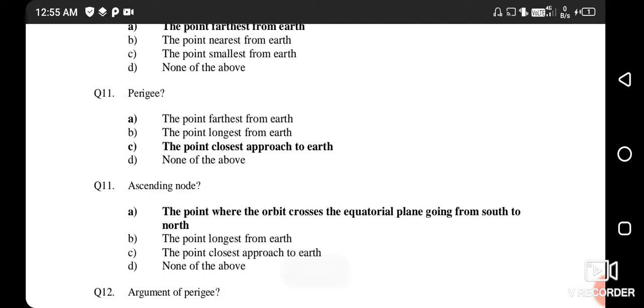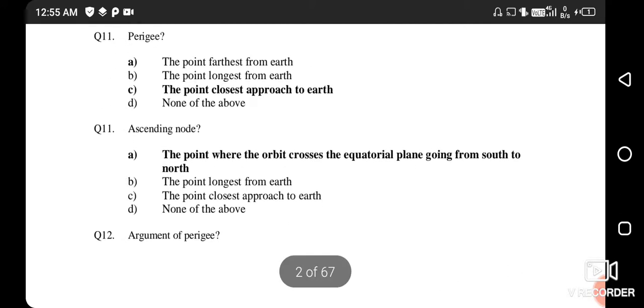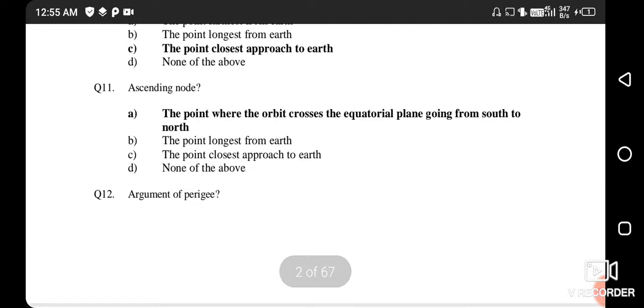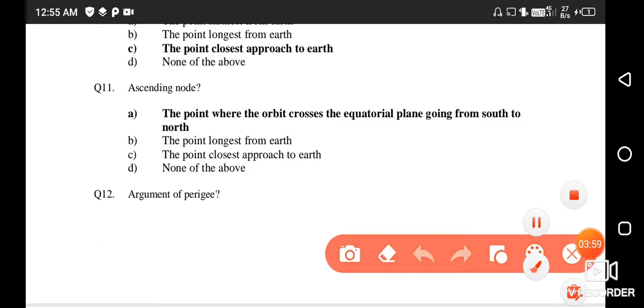Question 11. Perigee, the point of closest approach to earth. Question number 12. Ascending node. Friends, the ascending node is the point where the orbit crosses the equatorial plane moving from south to north. So the right answer is option number A.